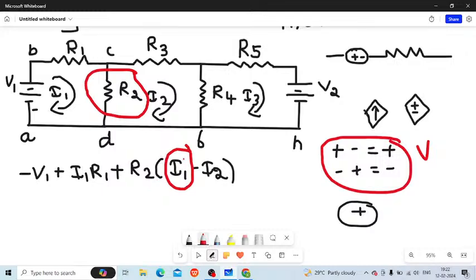You have to multiply with I1 minus I2. Why I1 minus I2? Because I1 is the mesh 1 current and R2 is present in mesh 1. We are first considering mesh 1. So your mesh 1 is nothing but A B C D A. You have to apply the KVL to A, B, C, D.